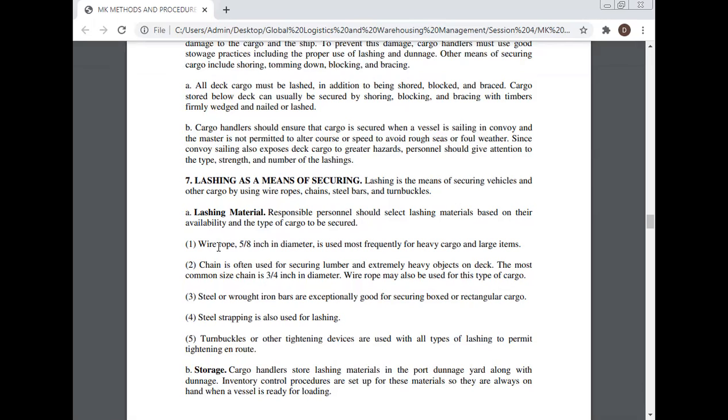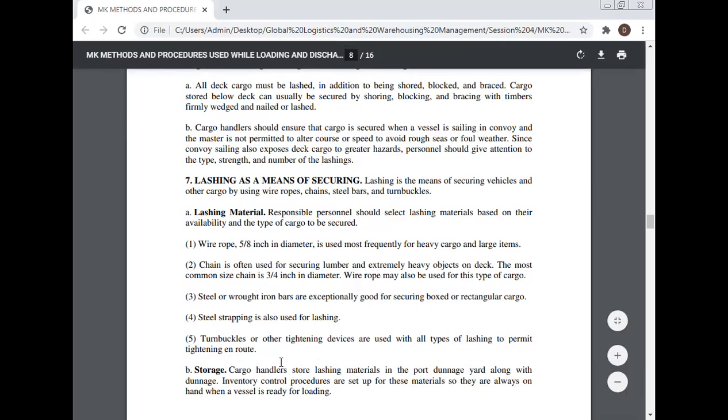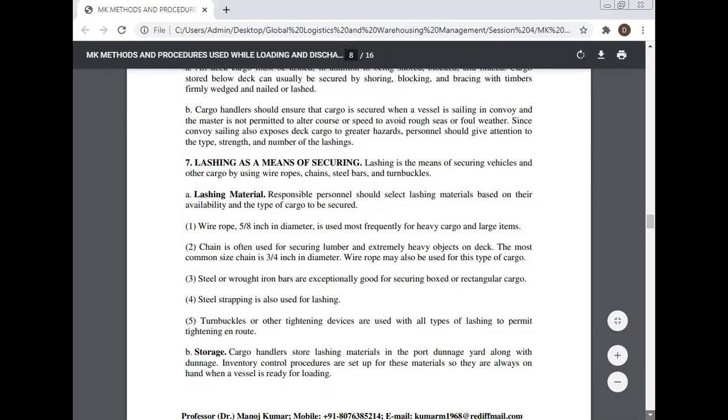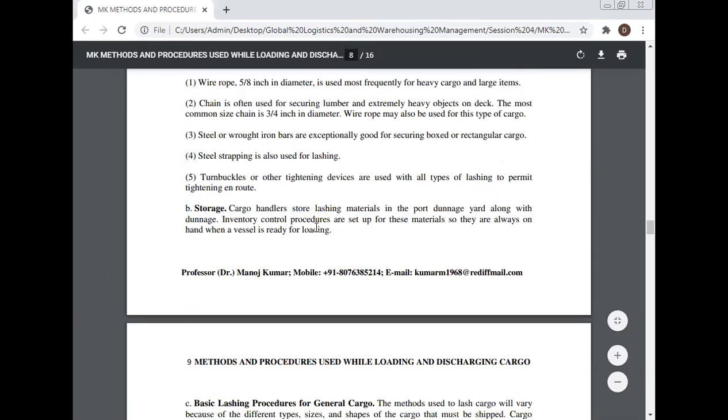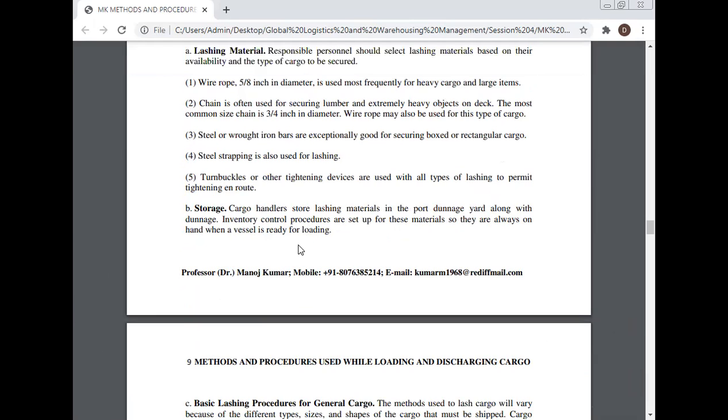Wire rope may also be used for this type of cargo. Steel or wrought iron bars are exceptionally good for securing boxed or rectangular cargo. Steel strapping is also used for lacing. Turnbuckles or other tightening devices are used with all types of lacing to permit tightening en route. Storage. Cargo handlers store lacing material in the port dunnage yard along with the dunnage. Inventory control procedures are set up for these materials so they are always on hand when a vessel is ready for loading.